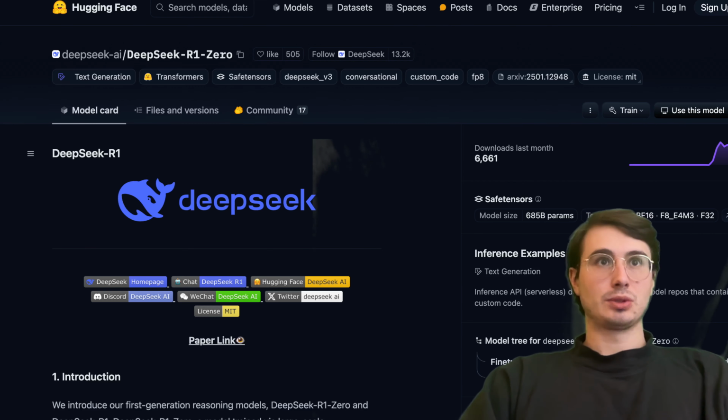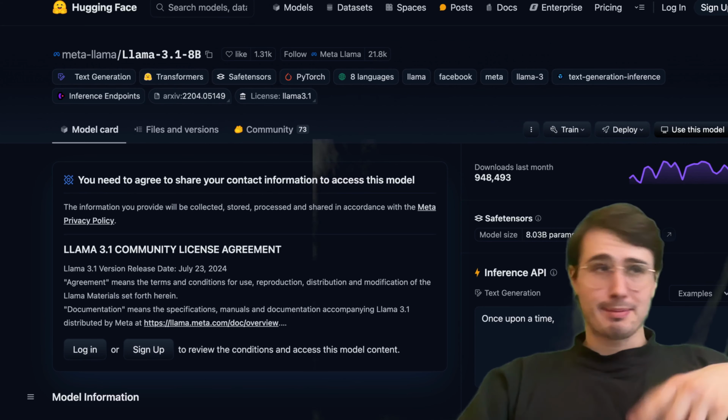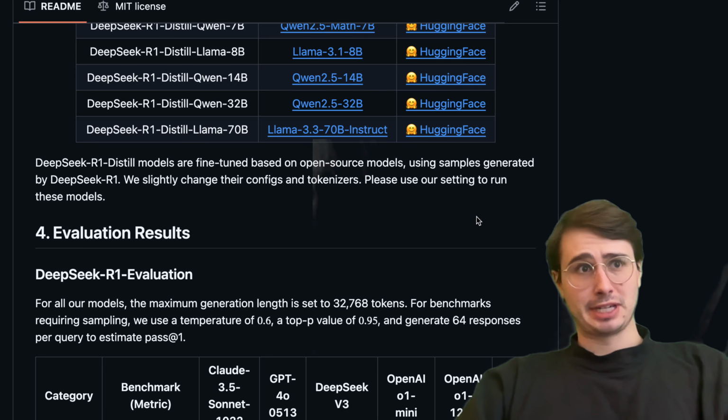You don't know how safe it is to actually do that because it's going to be really hard to parse through and understand all the information that's contained within the machine learning model. But it at least is very cool to be able to say, hey, I can take this large language model that is ChatGPT o1 comparable, download it, run it on my local machine, completely independent from ChatGPT.